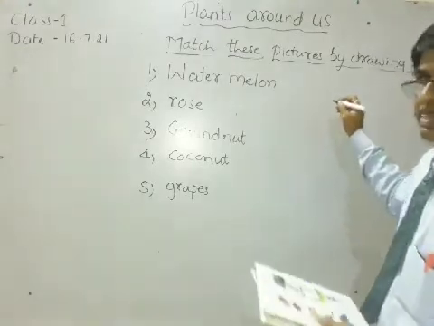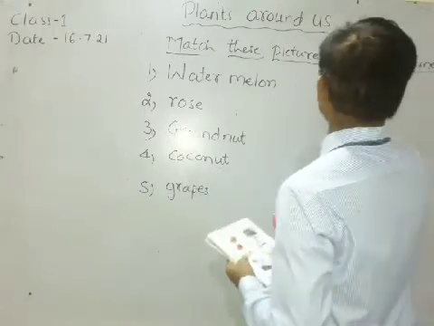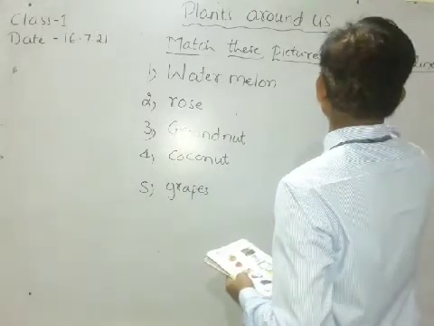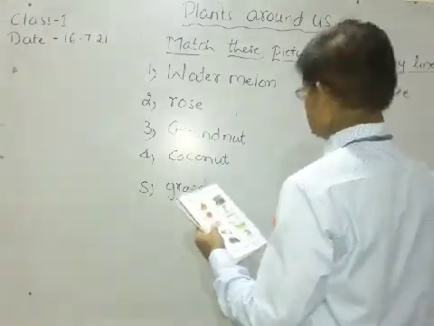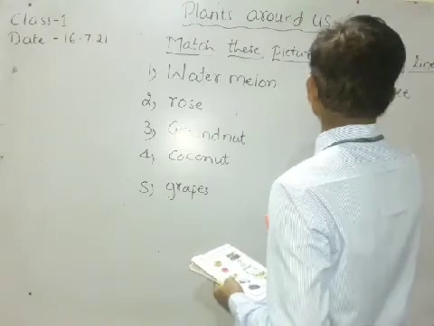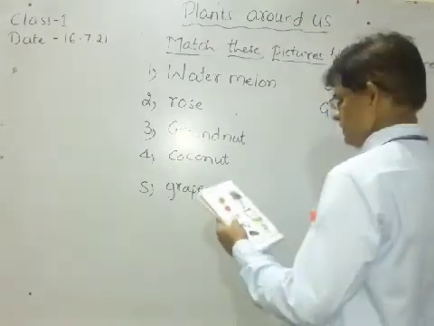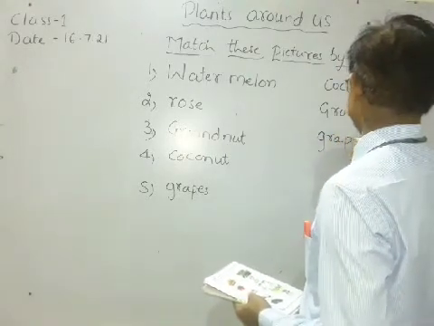Now here, on this side I am writing coconut tree, C-O-C-O-N-U-T. Next groundnut, G-R-O-U-N-D-N-U-T. Then grapes, G-R-A-P-E-S.